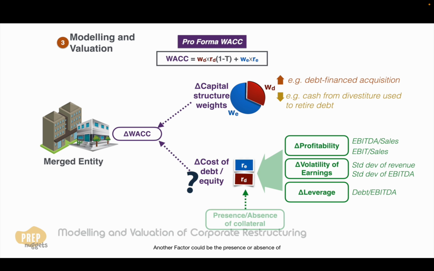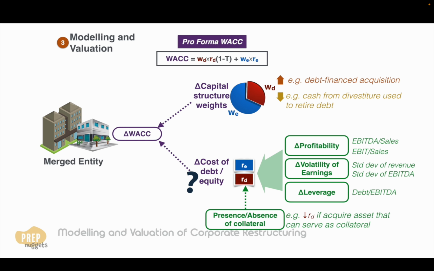Another factor could be the presence or absence of specific assets that can serve as collateral. For example, if an acquirer purchases a company with a valuable asset that can serve as collateral, its cost of debt may be reduced.